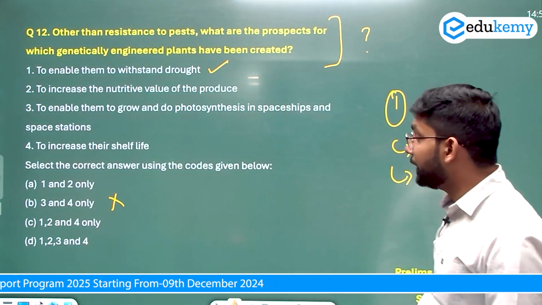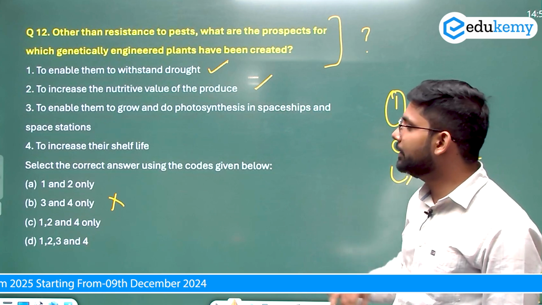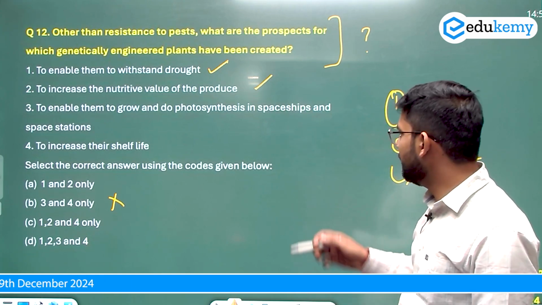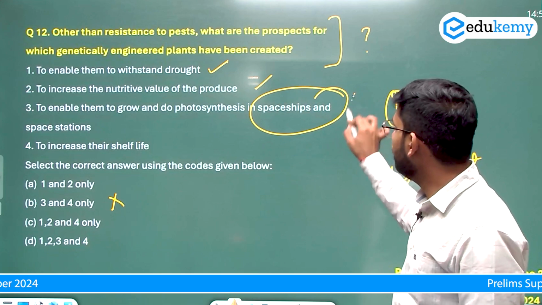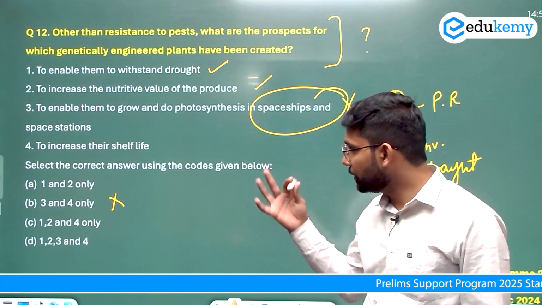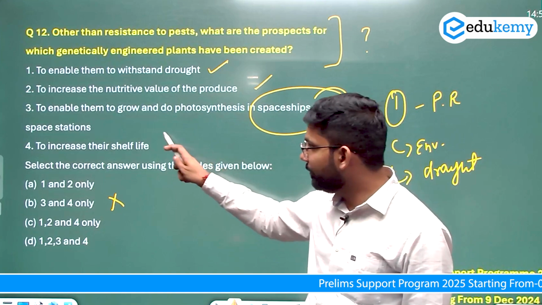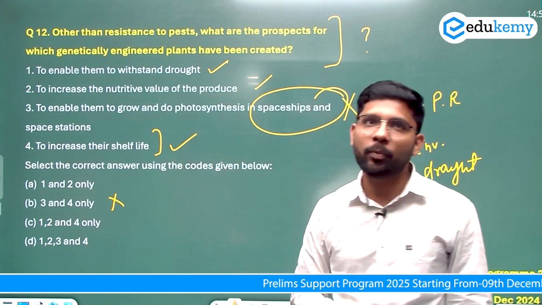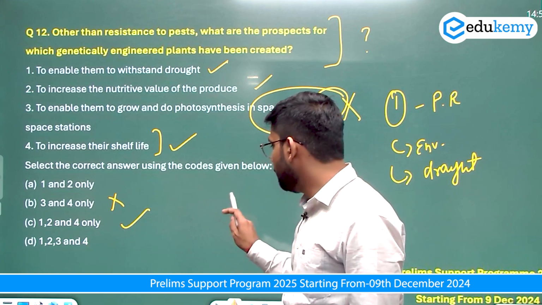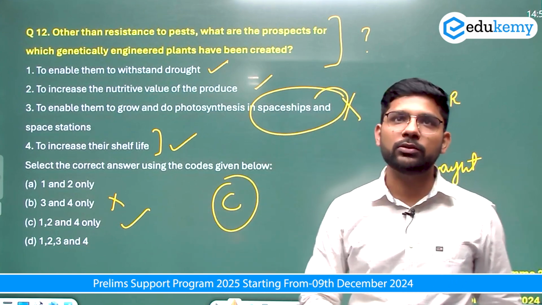To increase the nutritive value, yes, it can be used for increasing the nutritive value. To enable them to grow and do photosynthesis in the spaceship, this is an absurd option. How would they make them do photosynthesis in a spaceship? That's not an idea. Increase the shelf life, that can be done. That's done in the tomato. So the answer of this question, 1, 2 and 4, C will be the answer.